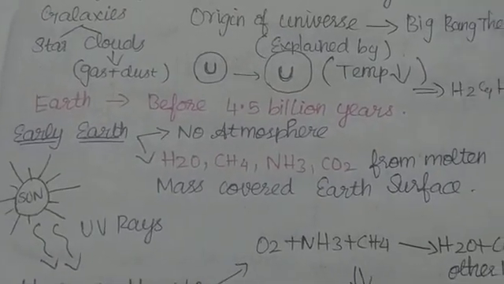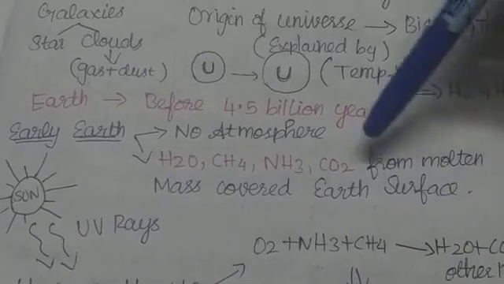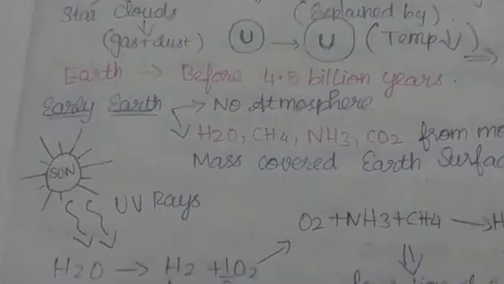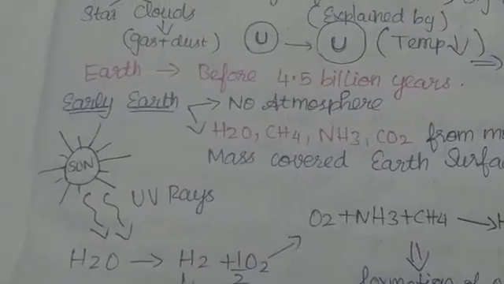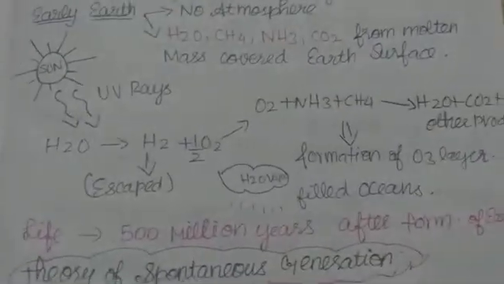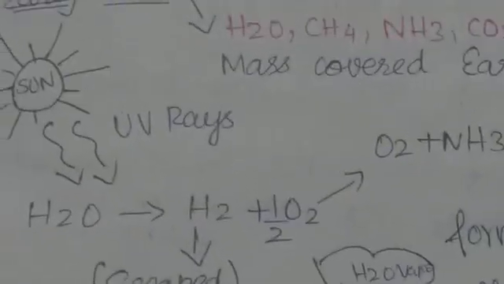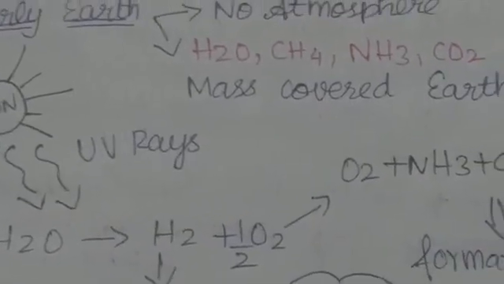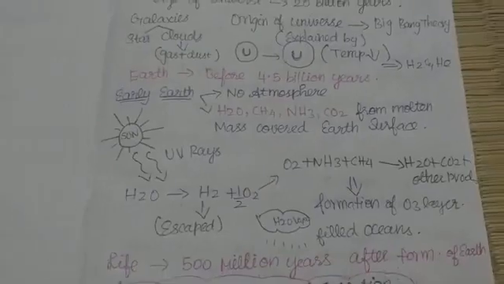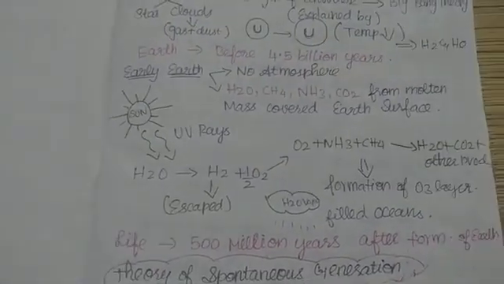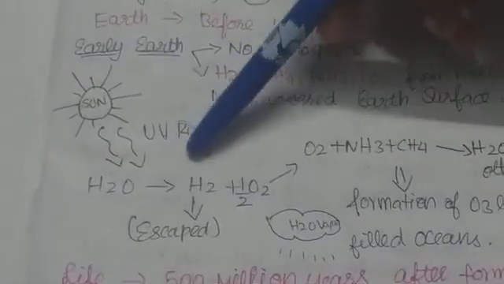These gases were formed from the molten mass covering the Earth's surface. The UV rays, that is the ultraviolet rays which the sun emits, split water into hydrogen and oxygen.